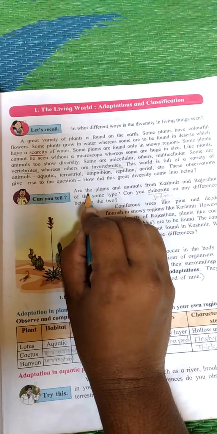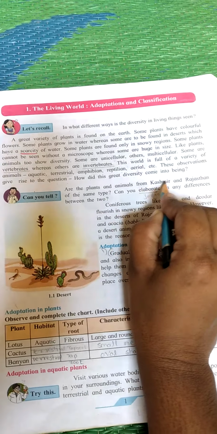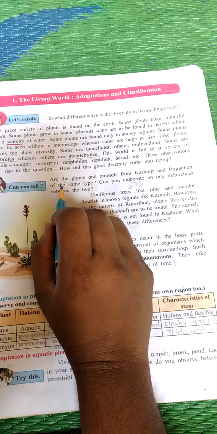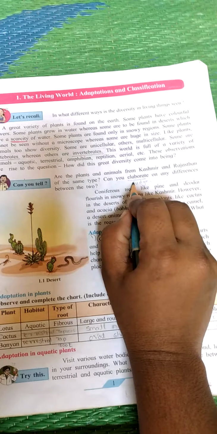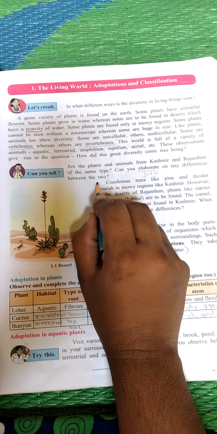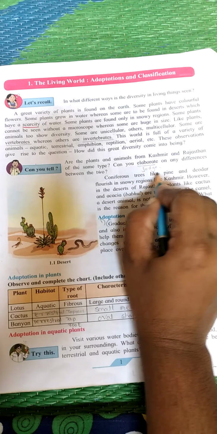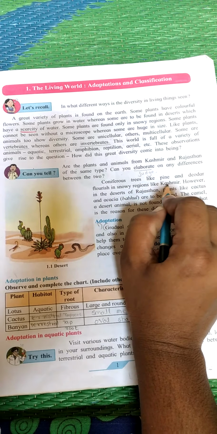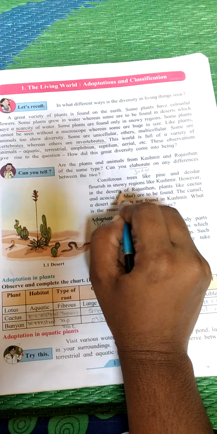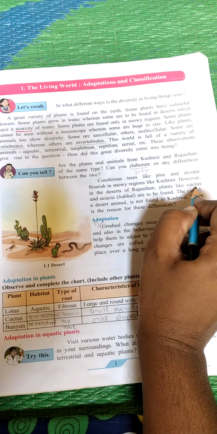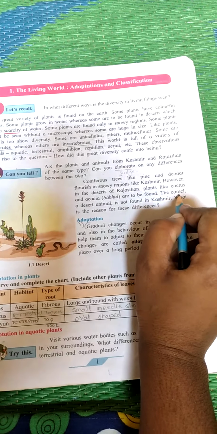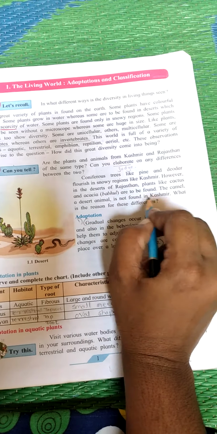Can you tell, are the plants and animals from Kashmir and Rajasthan of the same type? No. Can you elaborate on any difference between the two? Yes. Coniferous trees like pine and deodar flourish in snowy regions like Kashmir. However, in the deserts of Rajasthan, plants like cactus and acacia babul are to be found. The camel, a desert animal, is not found in Kashmir.